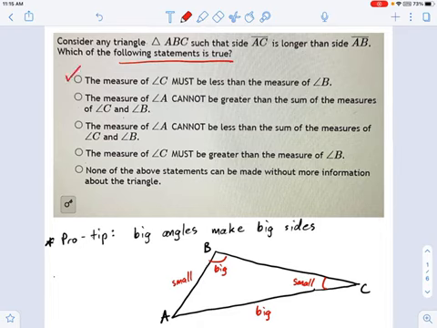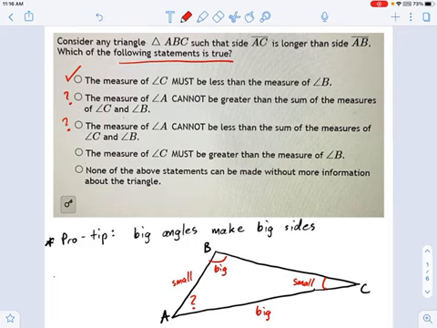Let's go through the rest of these just for a moment, because who knows, maybe I'm oversimplifying. The measure of A cannot be greater than the sum of C and B. I think A could be greater than those two, because we don't know anything about A. A is just a question mark. So I can't say for sure whether this statement must be true. The measure of A cannot be less than the sum of the measures of C and B. Again, I don't know anything about A. Okay, so it's asking me questions about things I have no idea what they are.